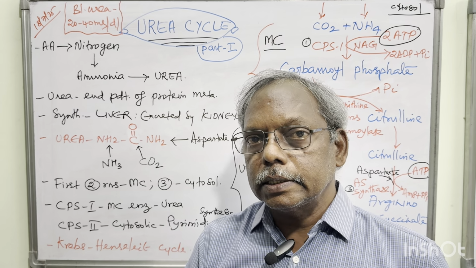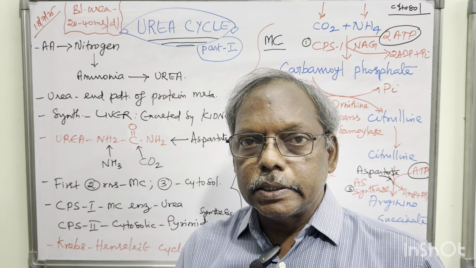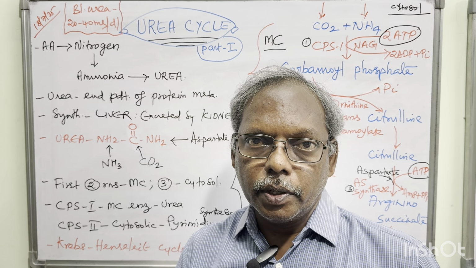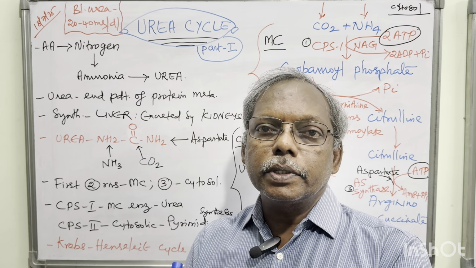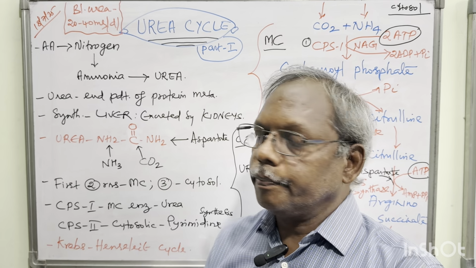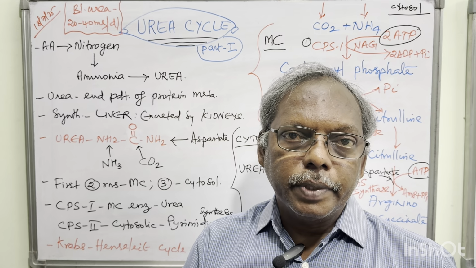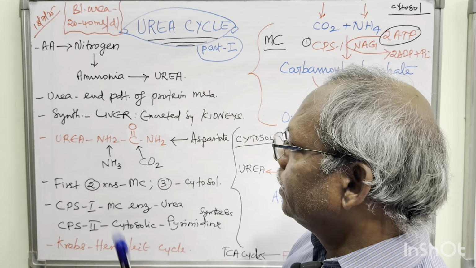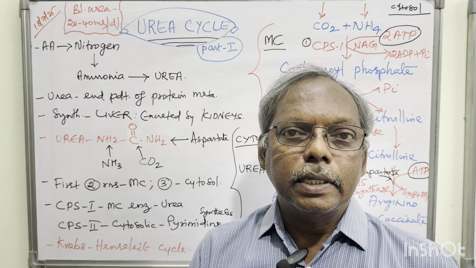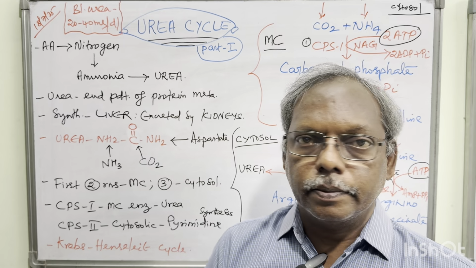Why does the urea cycle occur in our body? All the nitrogen compounds from amino acids produce ammonia. This ammonia is very toxic to our body. So this should be converted into non-toxic compounds like urea and get excreted. So urea is the end product of protein metabolism. Very simple. It is synthesized in the liver, that is, the urea cycle occurs in the liver and excretion is done by the kidneys.